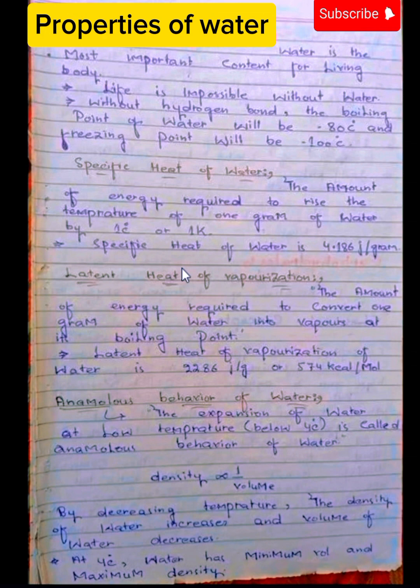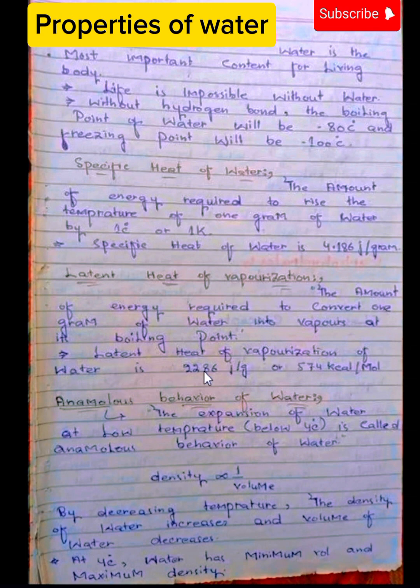Then what is latent heat of vaporization? High heat of vaporization means the amount of heat required to convert 1 gram of liquid water into vapor form at its boiling point. So the amount of energy required to convert 1 gram of liquid water into its vapor form at its boiling point is known as latent heat of vaporization or high heat of vaporization.